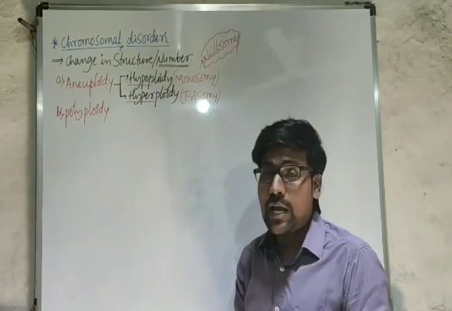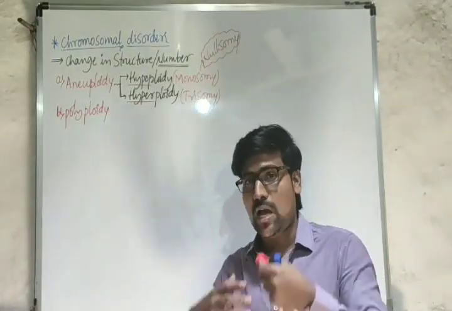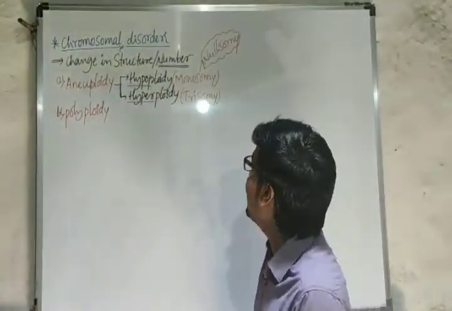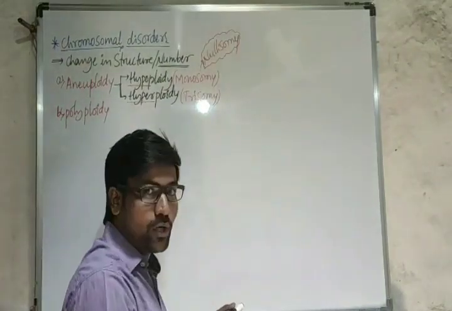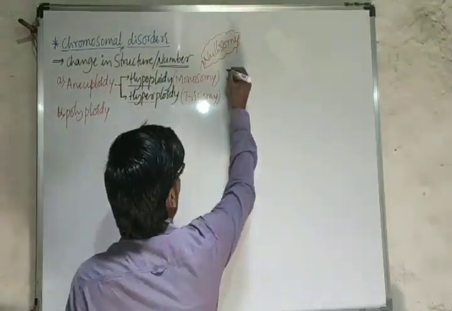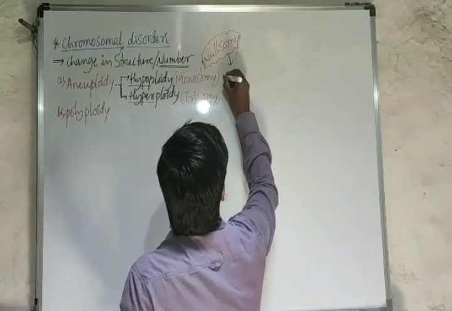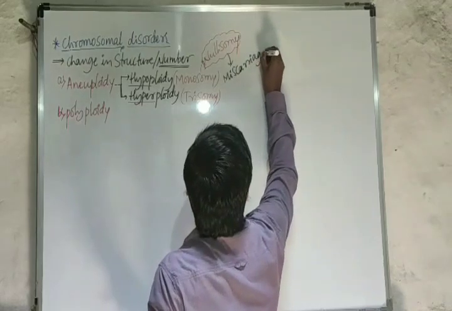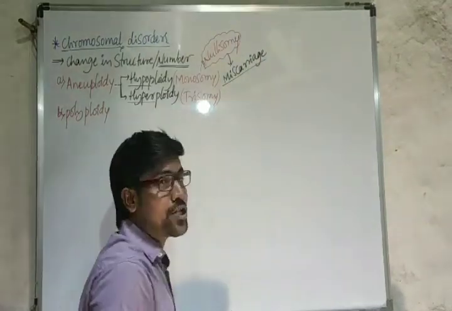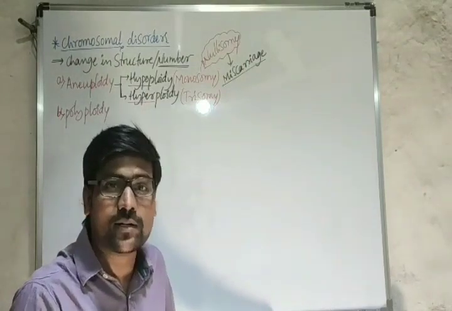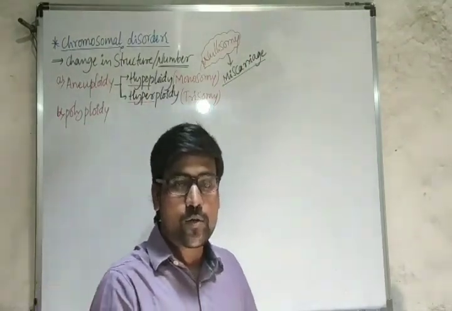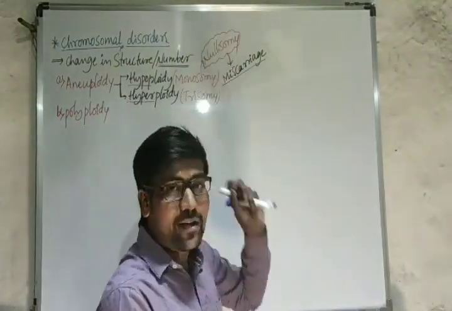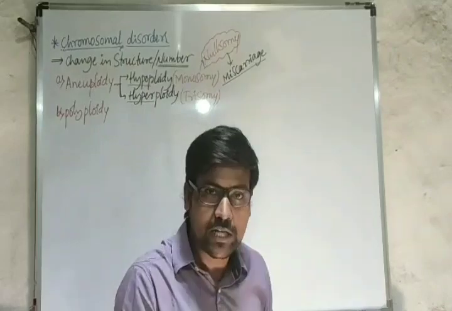And here almost all the children, all the fetuses, if they are born with this nullisomy condition, they will die before birth only. And that condition leads to miscarriage. Miscarriage means abortion. That means the baby will not be born. So before the birth only, in the mother's body only, the baby is going to die, because of that nullisomy condition, if the chromosome pair is totally absent.